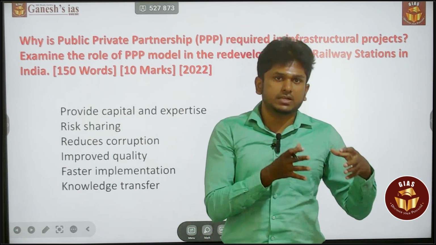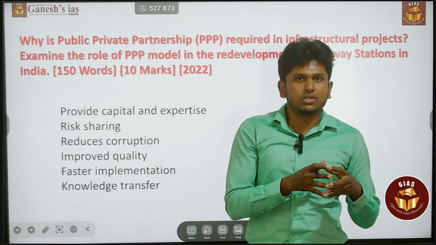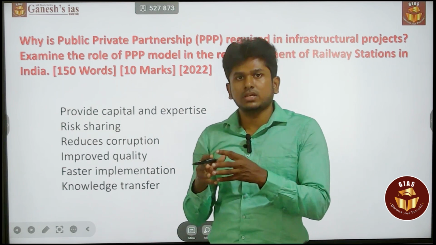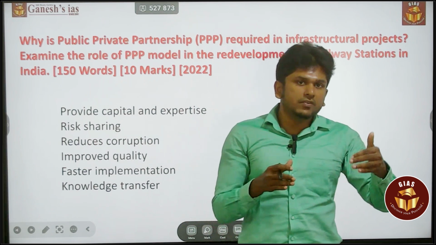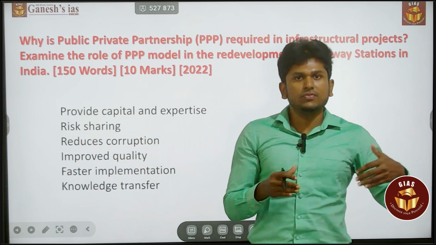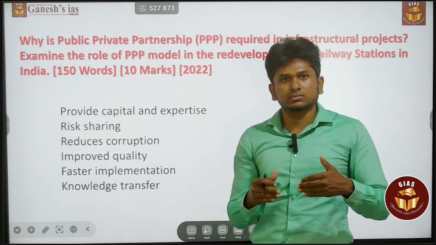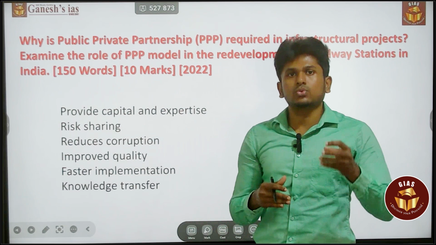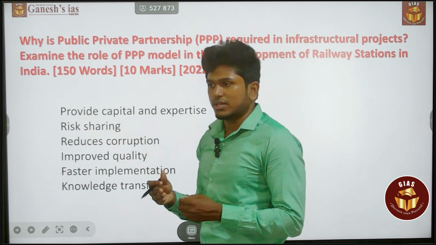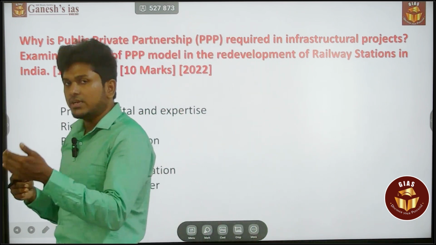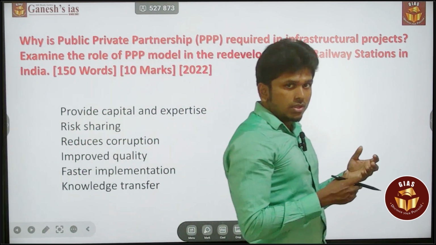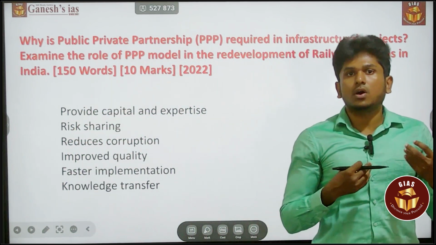Consider the same example in infra projects. The government is going to invest around 10,000 crore or 20,000 crore in that dam construction, which means at that time there is a deficit in spending on the social development of the people. So for the welfare of the people, the spending will be reduced. That is called opportunity cost. To overcome this, we can go for this PPP model. In that scenario, government will spend certain money and the private sector also spends certain money. So by the way, we can easily overcome the issue of this opportunity cost.